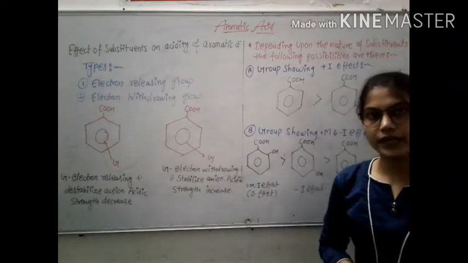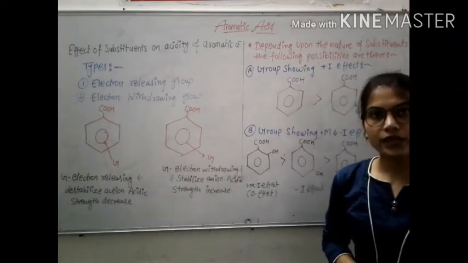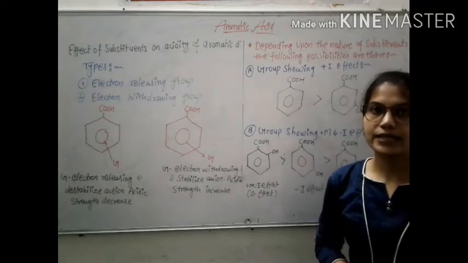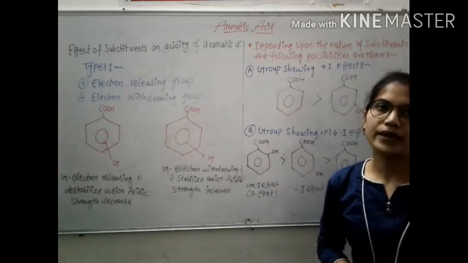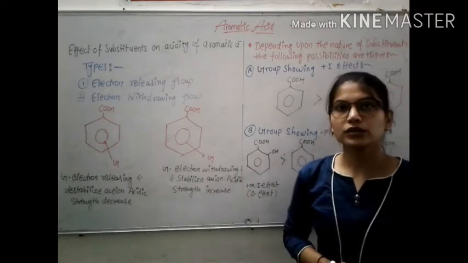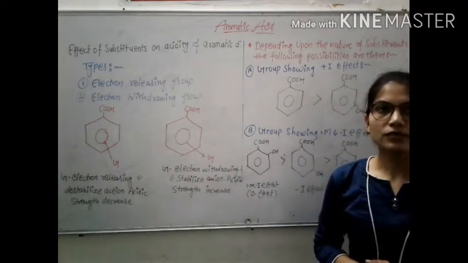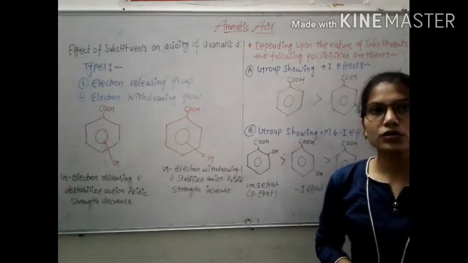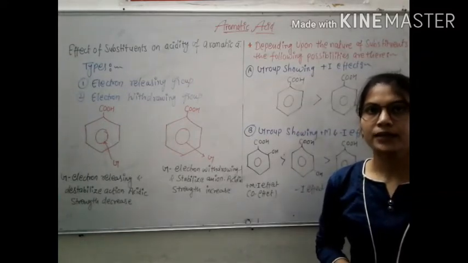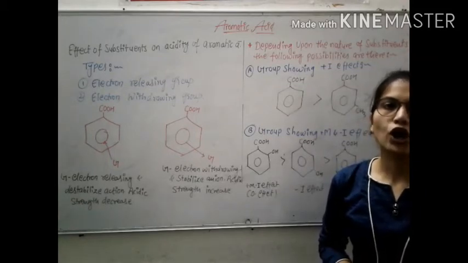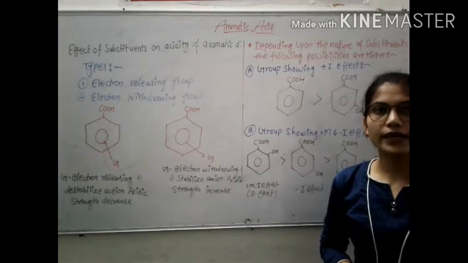What is electron releasing group? Groups like CH3, OH and NH2 decrease the acidic strength of aromatic acid. This is due to the fact that electron releasing groups tend to destabilize the carboxylate ion relative to the undissociated aromatic acid by intensifying the negative charge on the carboxylate ion.